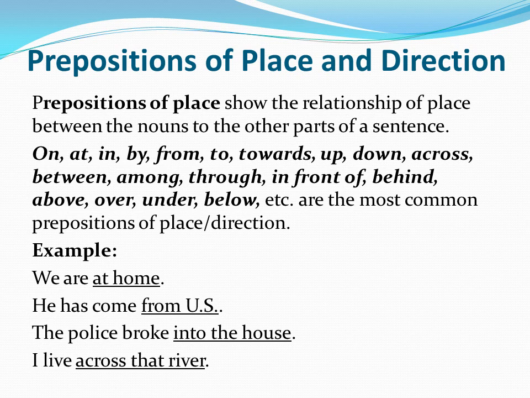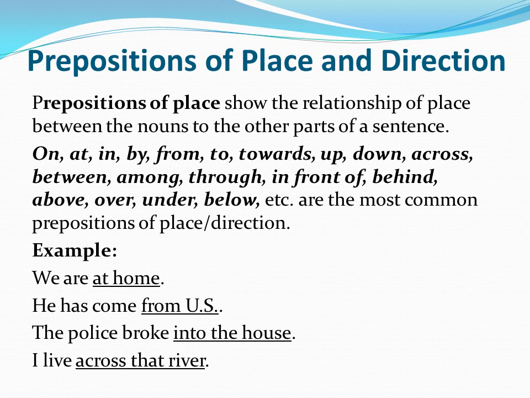Prepositions of place and direction. Prepositions of place show the relationship of place between the nouns and other parts of a sentence. Examples: on, at, in, by, from, to, towards, up, down, across, between, among, through, in front of, behind, above, over, under, below, etc. These are the most common prepositions of place or direction.